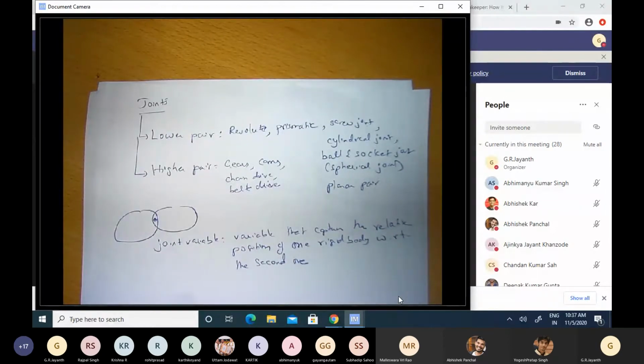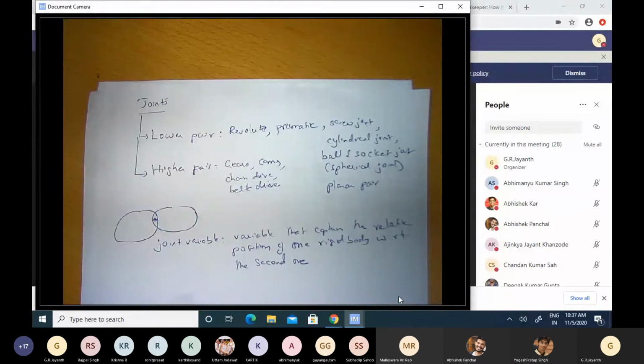Okay, so in case of the revolute joint, for example, the angle between these two rigid bodies will serve as the joint variable. In the case of the prismatic joint, the position along a certain linear guide way or some such thing of one rigid body with respect to another will serve as a joint variable.